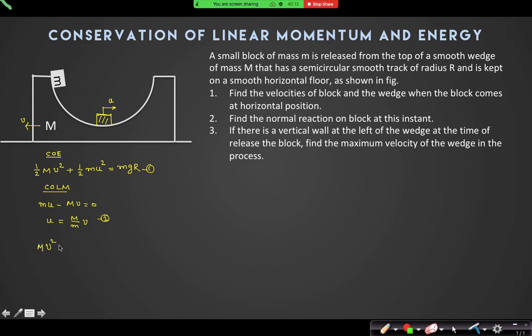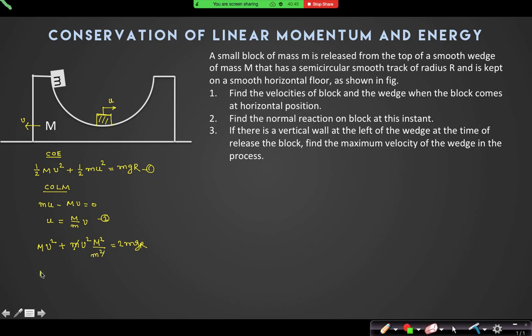M v square plus small m into u square. Sir, the direction of u and v is opposite, so in conservation of energy won't it be a minus? Kinetic energy is always positive, even if it is moving in this direction, energy is always positive. Potential energy can be negative; change in potential energy can be negative.